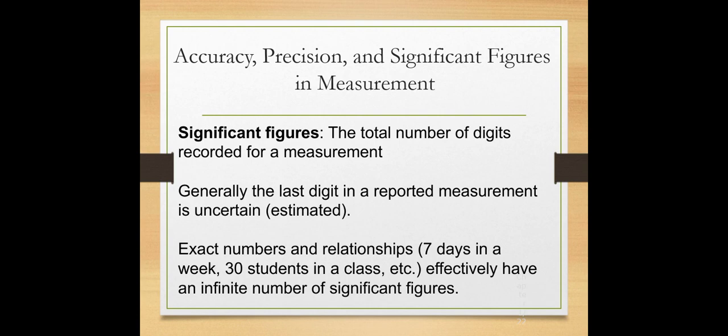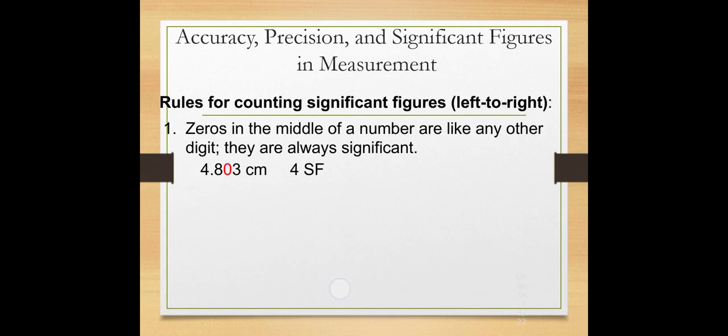So then we look at significant figures. What are significant figures? The total number of digits recorded for a measurement. Generally, the last digit in a reported measurement is uncertain or estimated. Exact numbers and relationships, like 7 days in a week or 30 students in a class, effectively have an infinite number of significant figures.